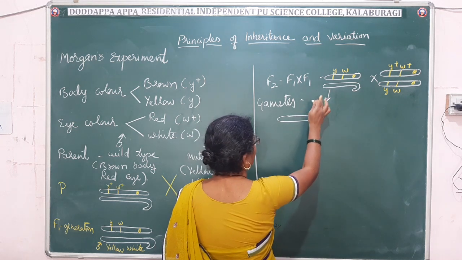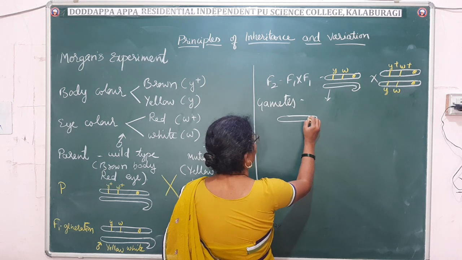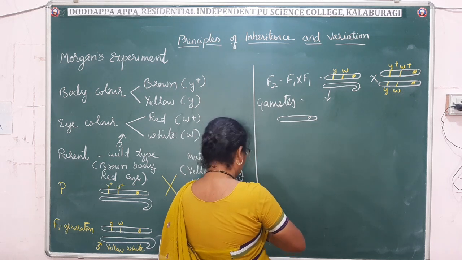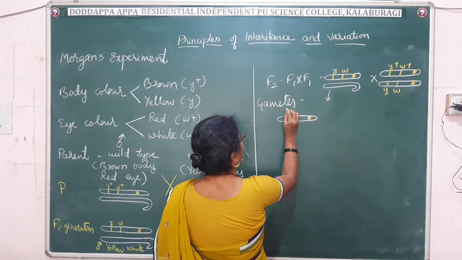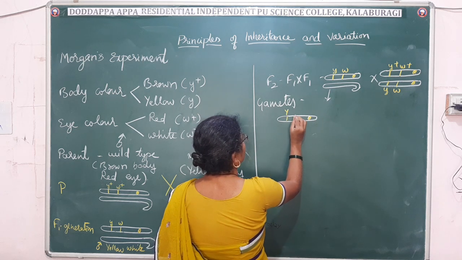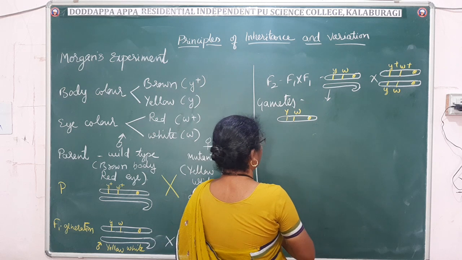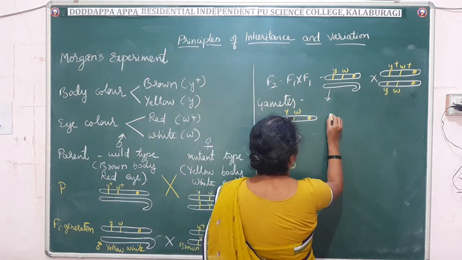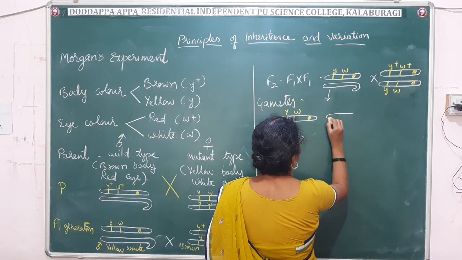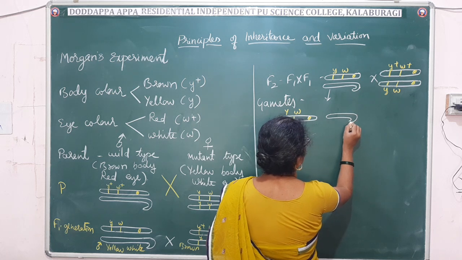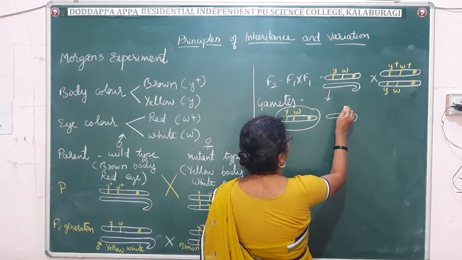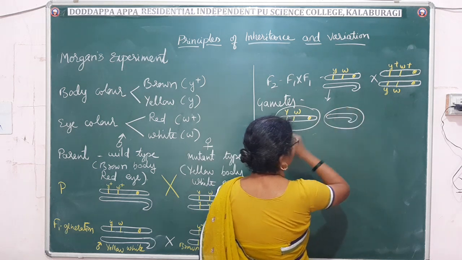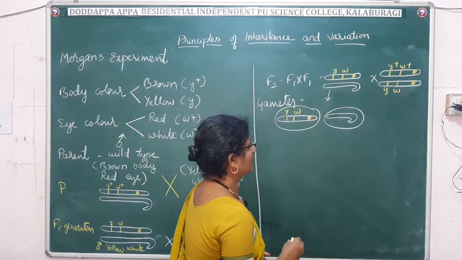Here, let me write, the male will give 50% of the gametes carrying the X chromosome and 50% carrying the Y chromosome. Fine, no problem here. So 50% will carry the X chromosome and 50% will carry the Y chromosome.